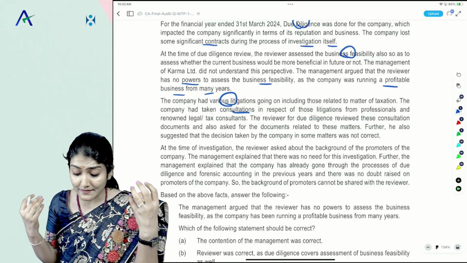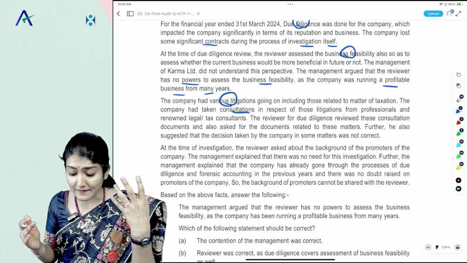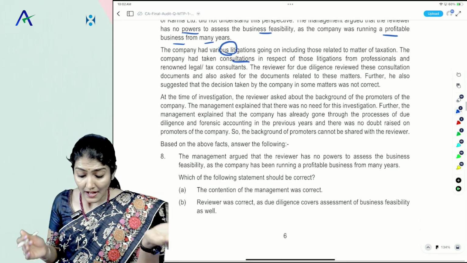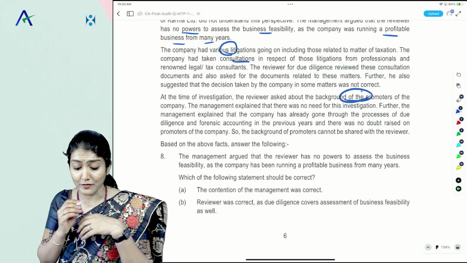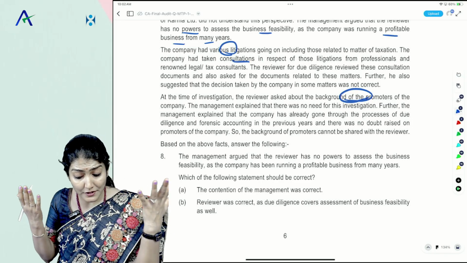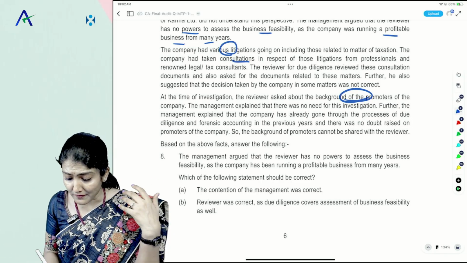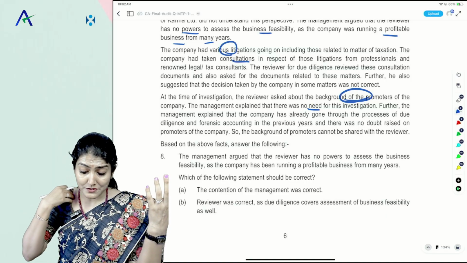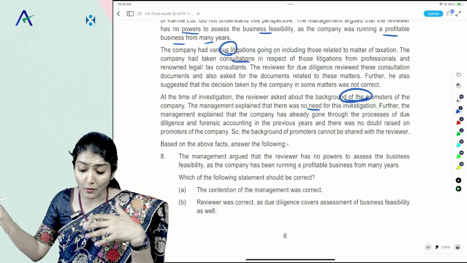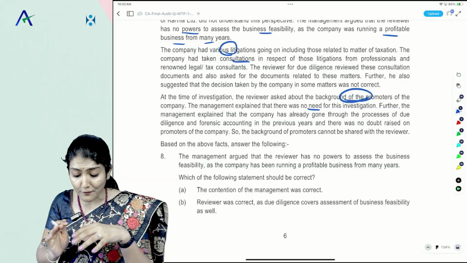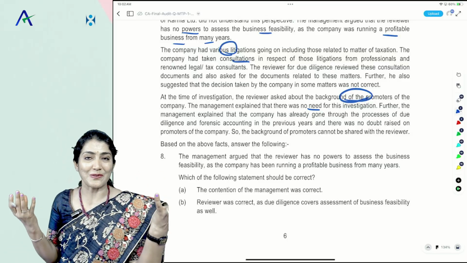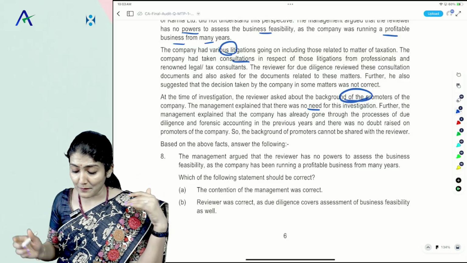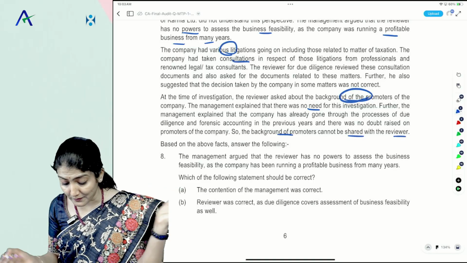Further, he also suggested that the decision taken by the company in some of the matters was not correct. At the time of investigation, the reviewer asked about the background of the promoters of the company. The management explained that there was no need for this investigation. Further, the management explained that the company had already gone through the process of due diligence and forensic accounting in the previous year, and there was no doubt raised on the promoters of the company. So the background of the promoters cannot be shared with the reviewer.